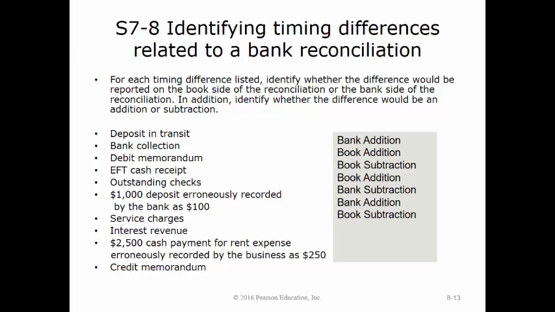These would be a book subtraction. The next is interest revenue. This would be a book addition. The next is a $2,500 cash payment for rent expense erroneously recorded by the business as $250. This would be an error in the company's books and would require subtraction on the books for the difference of $2,250. The last is a credit memorandum. A credit memorandum is where the bank is increasing the company's bank balance, so this would be a book addition.